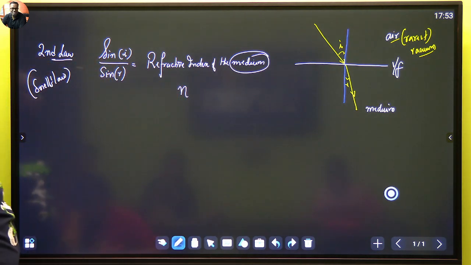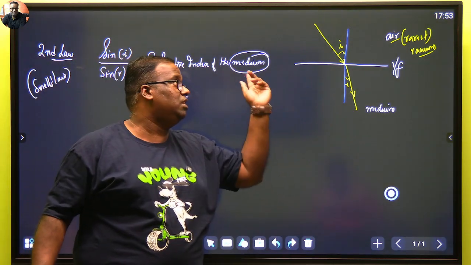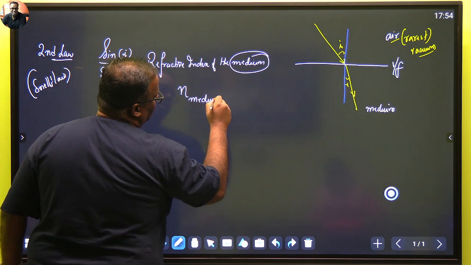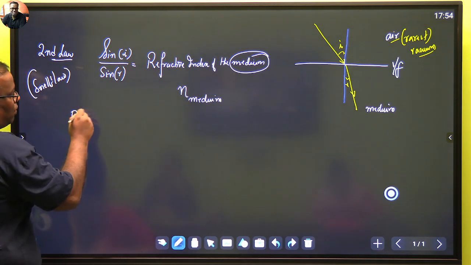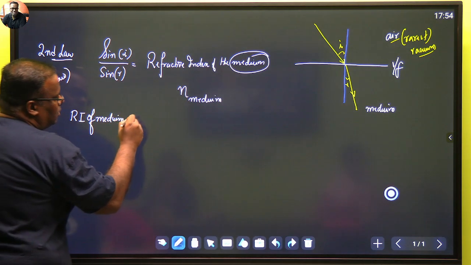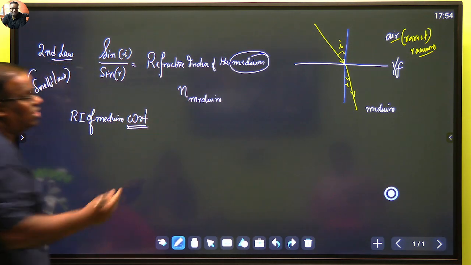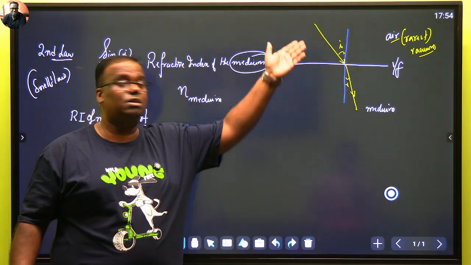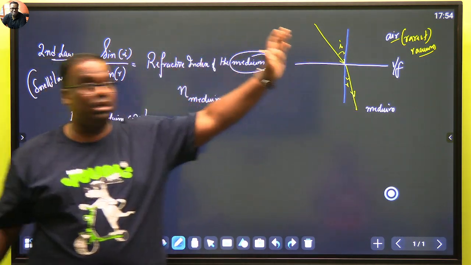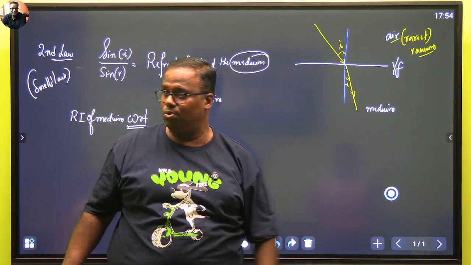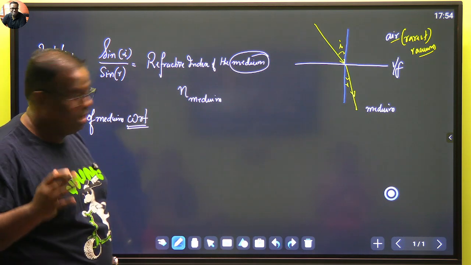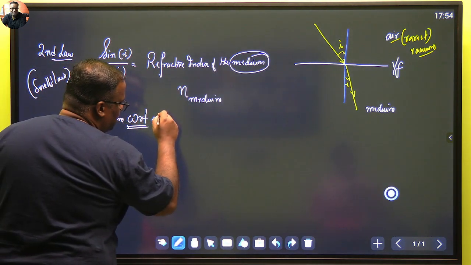Now, how do you write this refractive index? This is the refractive index of the medium. We always say of the medium. You should always maintain something called WRT, with respect to what? With respect to is always the medium from where the ray is incident. Don't try to remember which is the upper medium. Where is it incident from? From air. So we write the refractive index of the medium with respect to air.